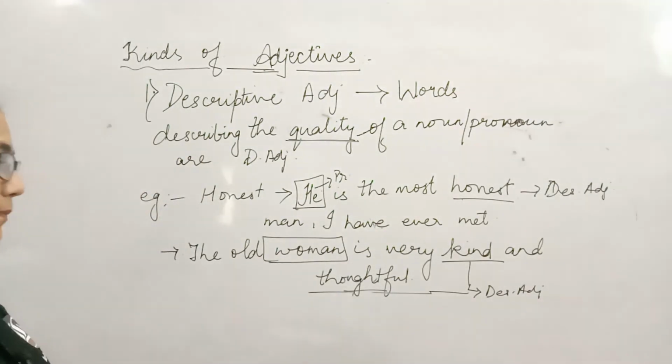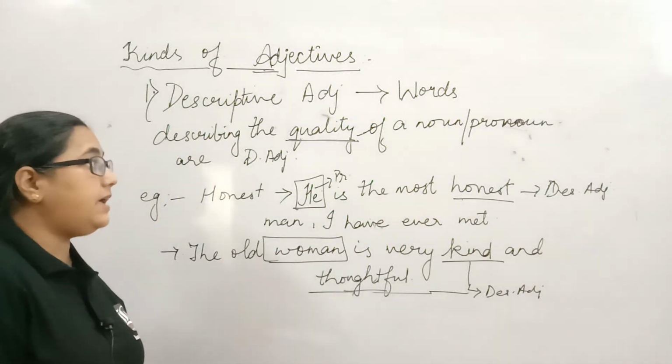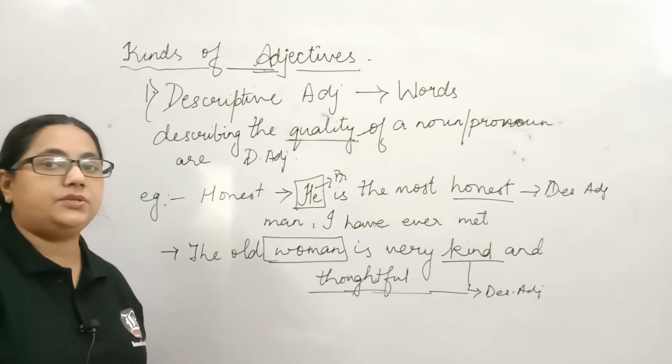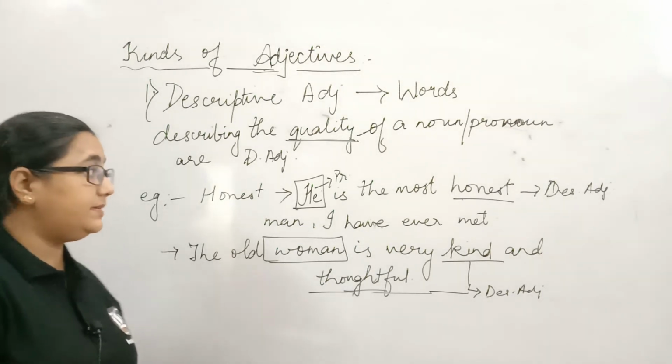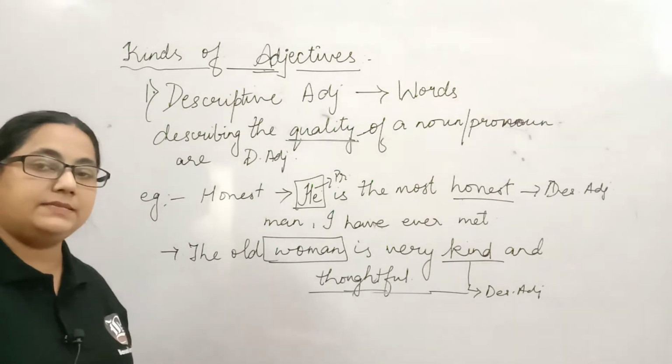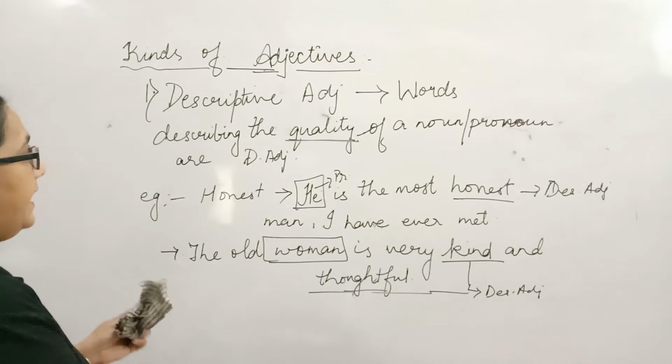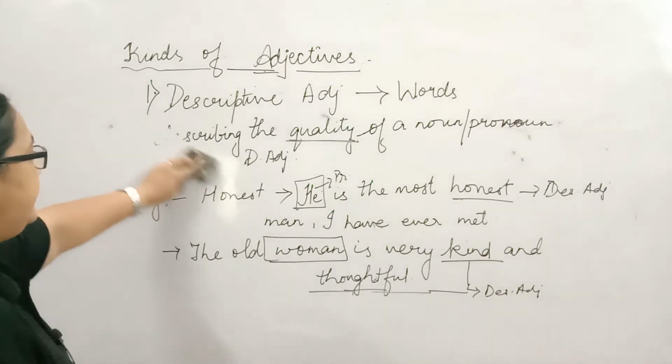There are many more examples like these are accomplished actors. Again, when I say accomplished, it tells me the quality of actors, that is they are accomplished, they are successful. So again that will be a descriptive adjective.